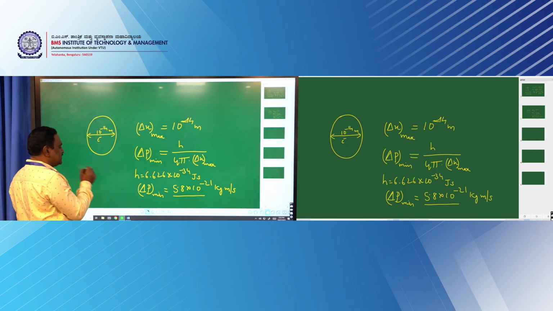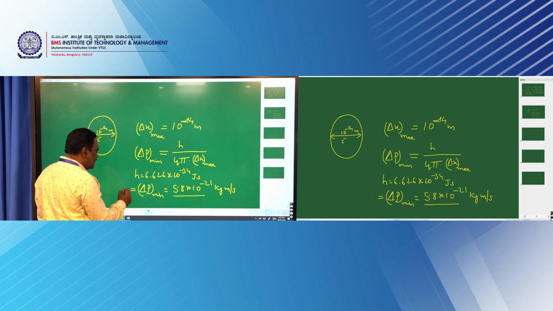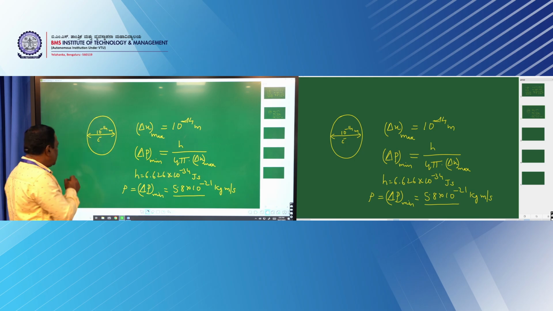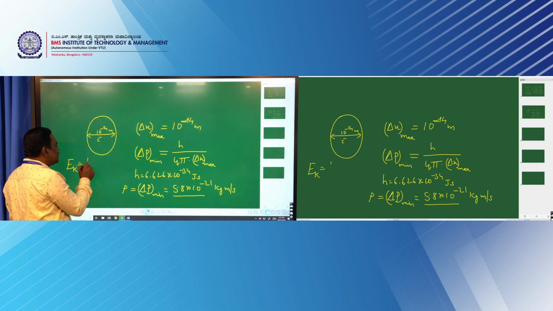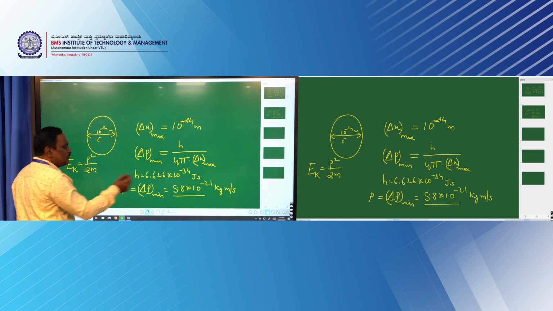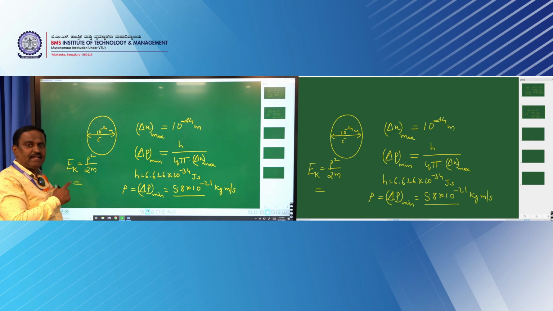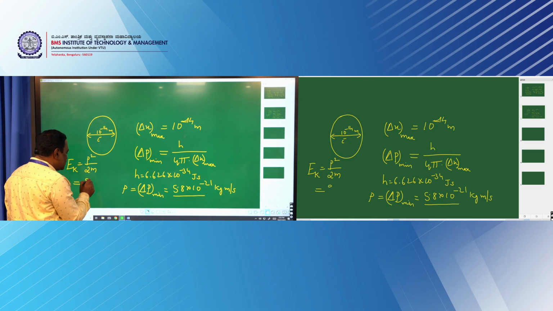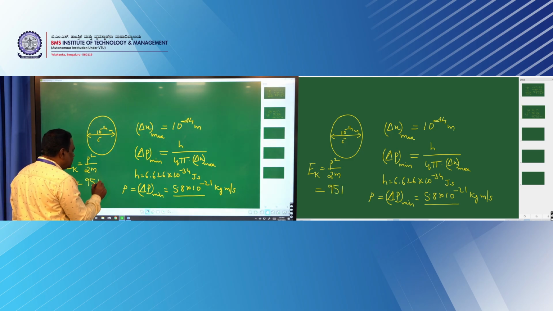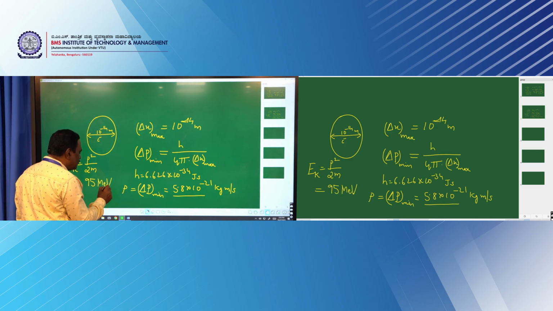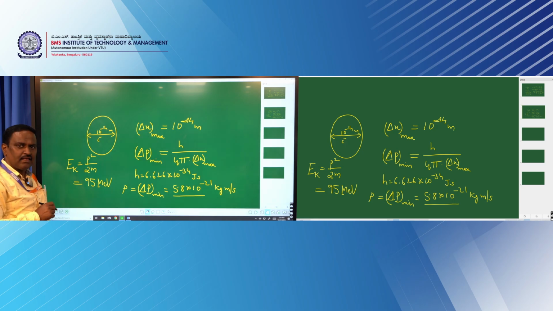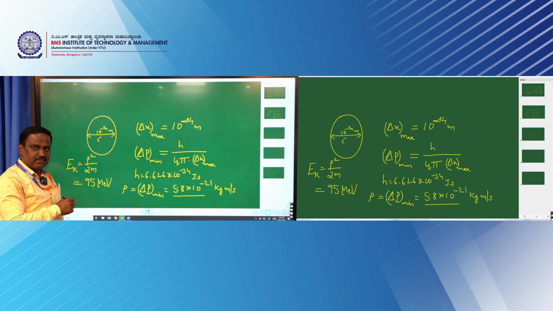Now, if I take this delta P minimum as the momentum required, then you can calculate the kinetic energy associated with it as P square by 2m. If you substitute this value, simplify and express the kinetic energy in electron volt, it comes out as around 95 mega electron volt. Capital M means mega, 10 to the power of 6 electron volt.